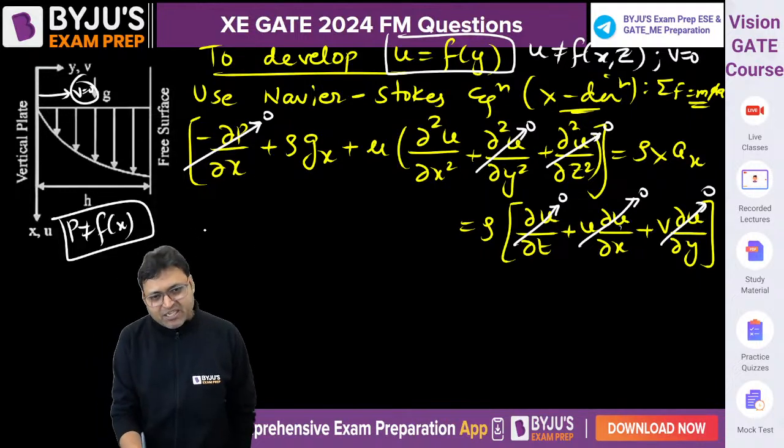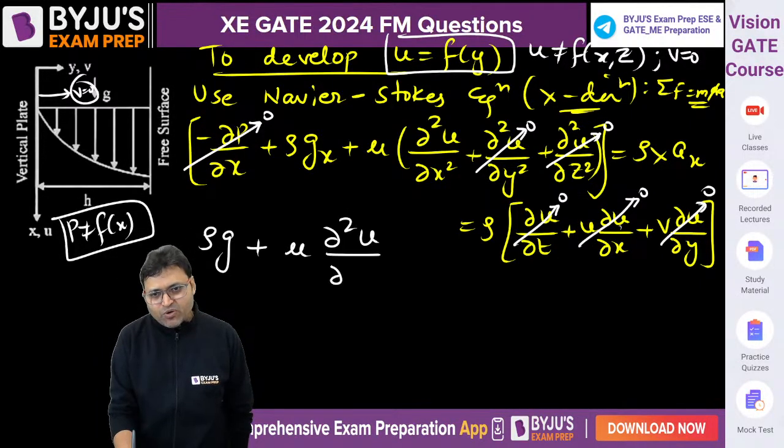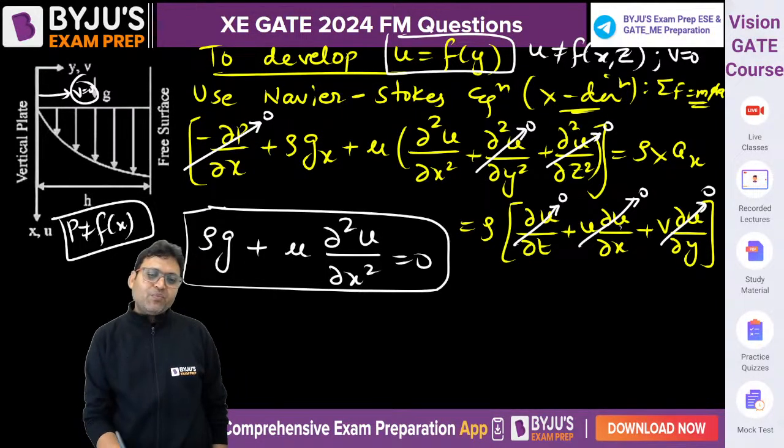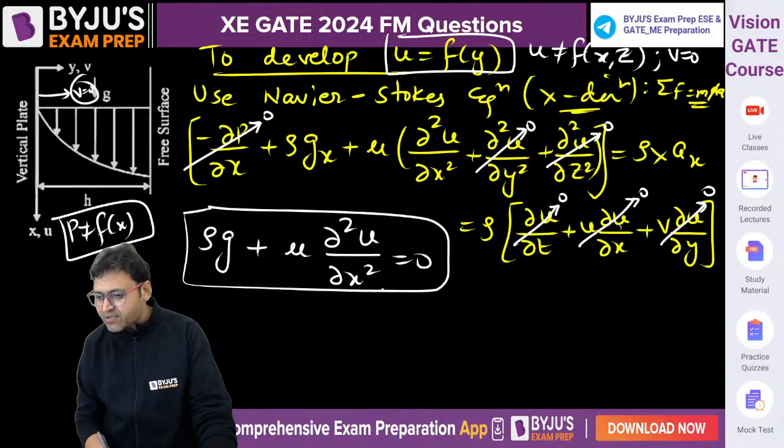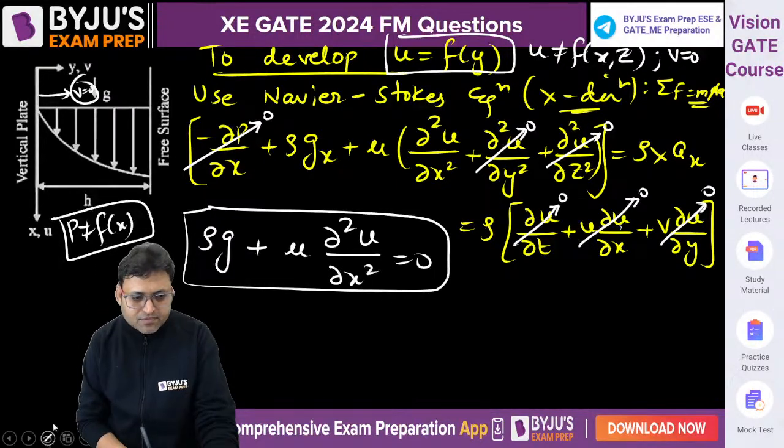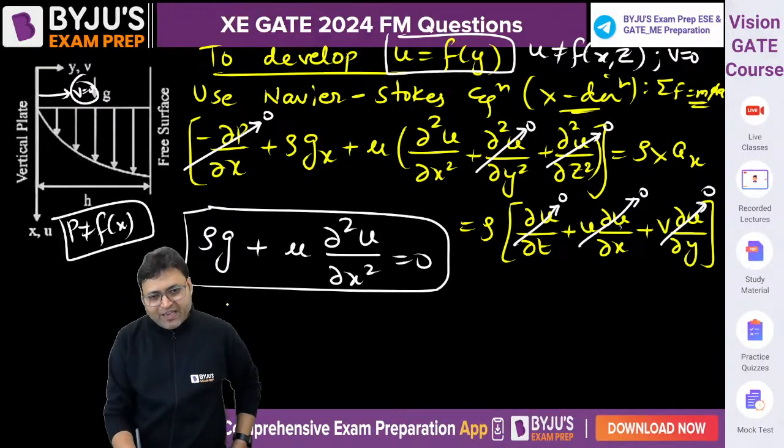So our expression will be rho into g plus mu into del square u by del y square is equal to 0. This is our modification to the Navier-Stokes equation. Are you getting it?